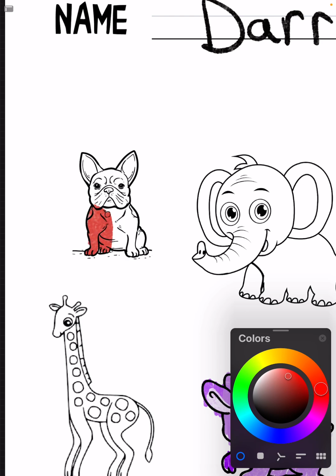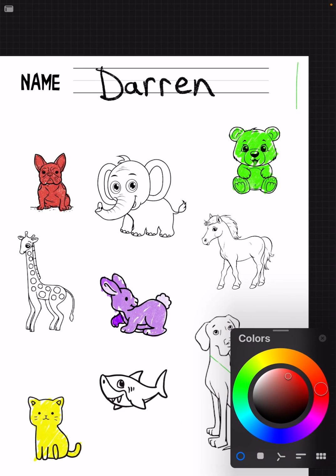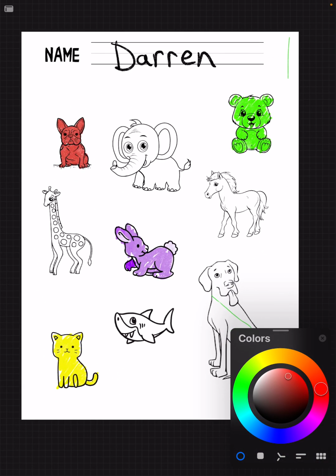Red dog. This is a small red dog. Small red dog. Ooh, nice small red dog. Okay, let's use light blue. Where's light blue? Light blue, light blue.